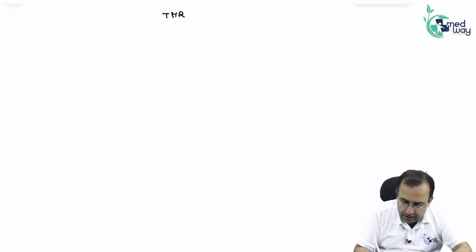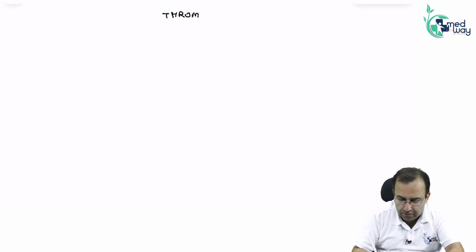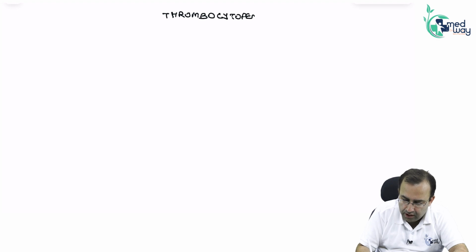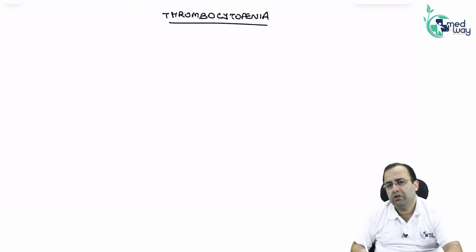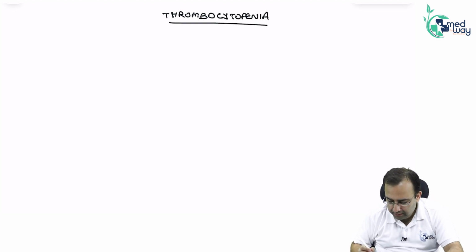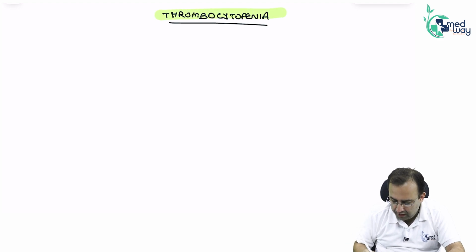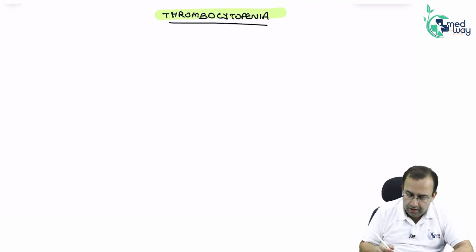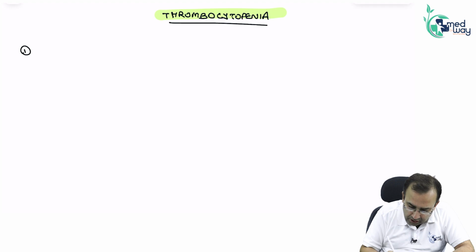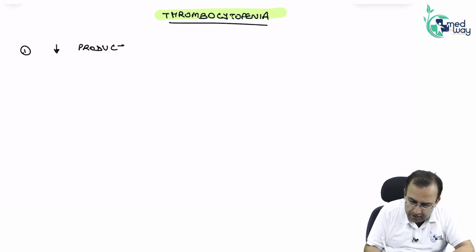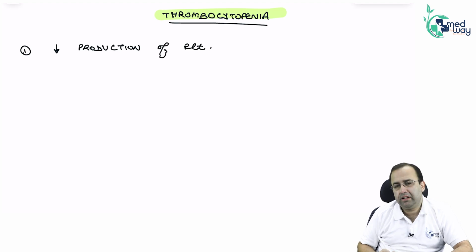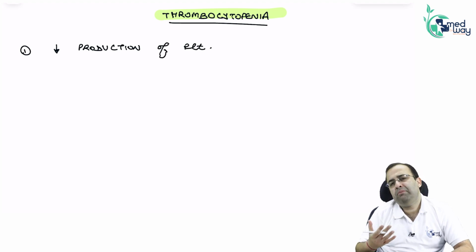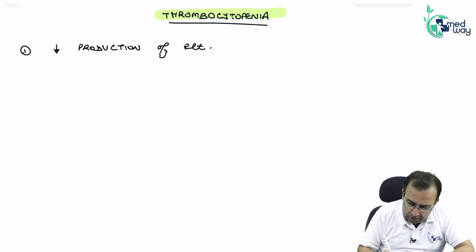So this gets us to thrombocytopenia. Let us see the causes here only. We just saw PT normal, platelet count is low. Why is the platelet count low? Because of decreased production of platelets. There is reduced production of platelets in the bone marrow. Where are platelets produced? In the bone marrow.